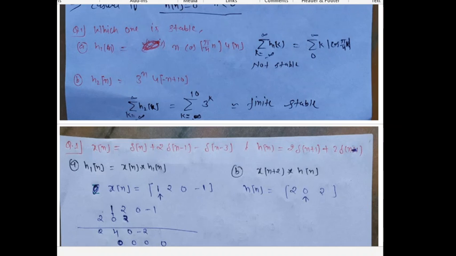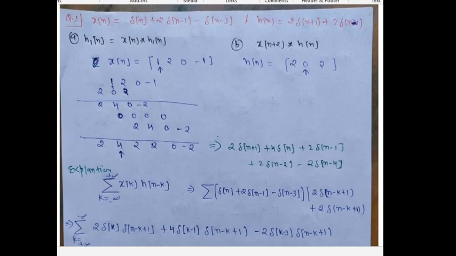And next question, please remember this. I am going to teach a very important concept, and please you have to consider this. It is a very important question. So input is given x[n] = delta[n] plus 2 delta[n minus 1], or x[n] is given 2 delta[n plus 1] minus 2 delta[n minus 1].